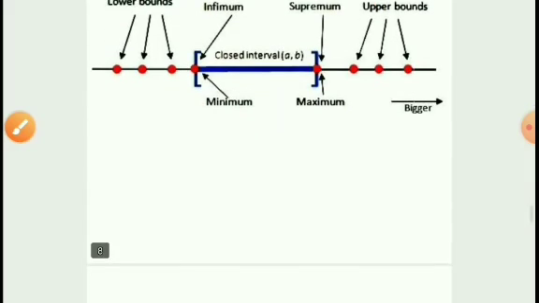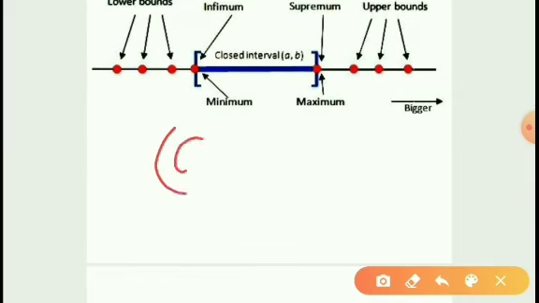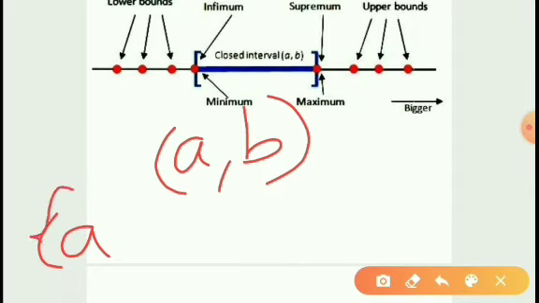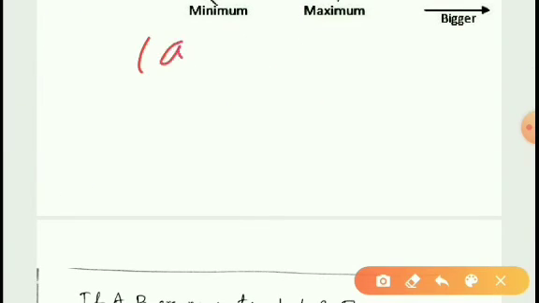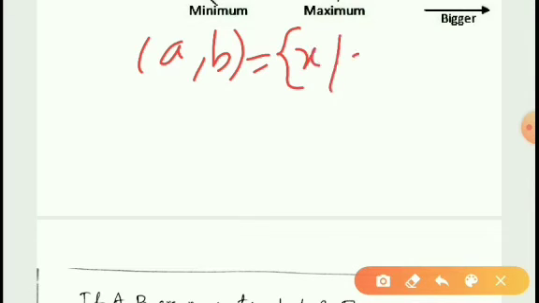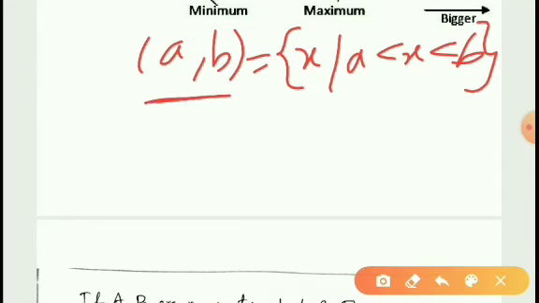For example, see the open interval (a,b). Open interval (a,b) is nothing but the set of all elements x such that a is less than x less than b. That means all the elements lie between a and b. But in this case, for the open interval (a,b), a does not lie in the open interval and also b does not lie in the open interval.